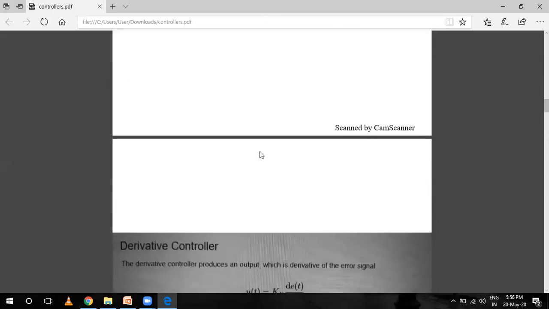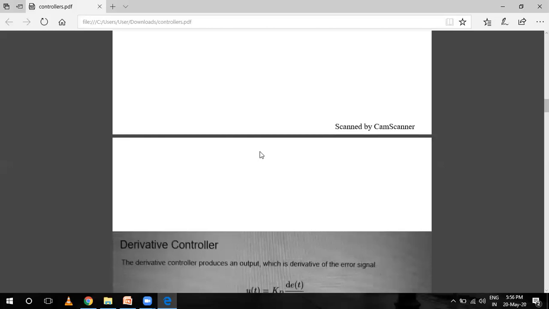Now come to the derivative controller. A derivative controller is a controller in which the output of the controller depends upon the rate of change of the actuating error signal e(t). Mathematically, the relationship is u(t) equals Kd de(t)/dt, the differentiation of e(t) with respect to t, and Kd is a constant. It is a derivative gain constant.